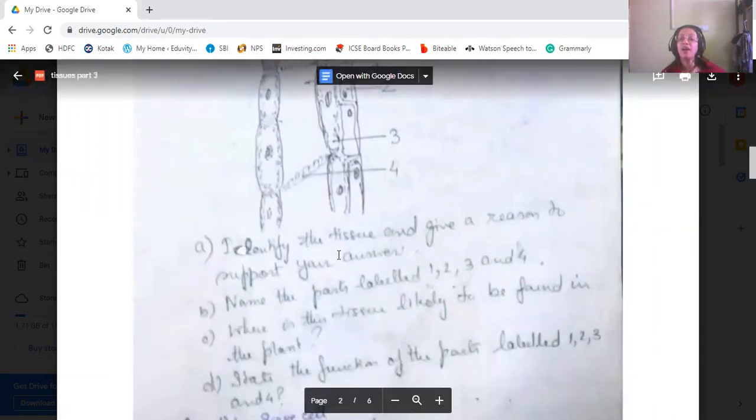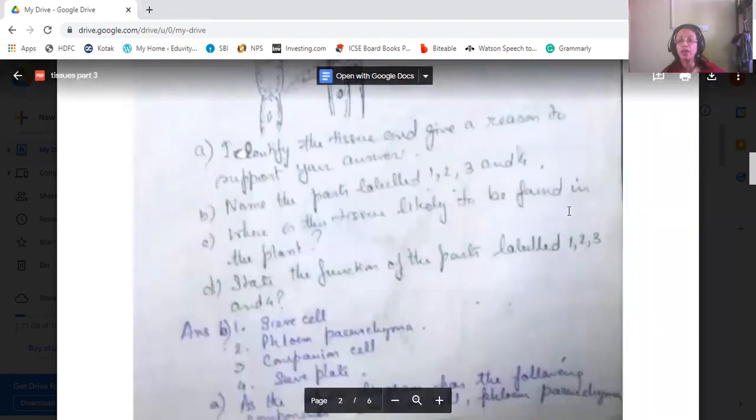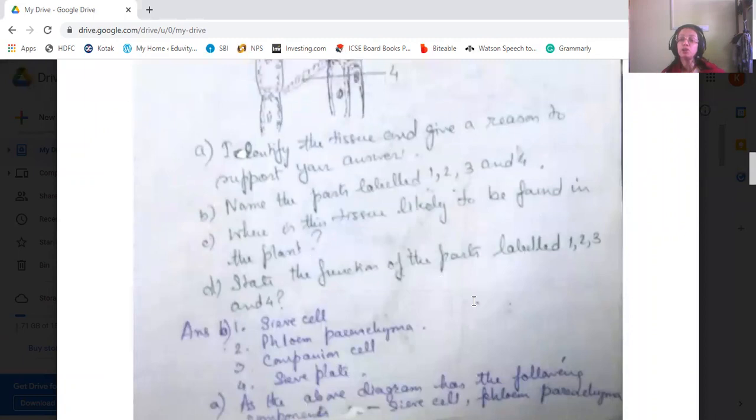First, identify the tissue and give a reason to support your answer. Name the parts labeled. Then where is the tissue likely to be found in the plant, and state the function of the parts which you have labeled, that is 1, 2, 3, and 4.